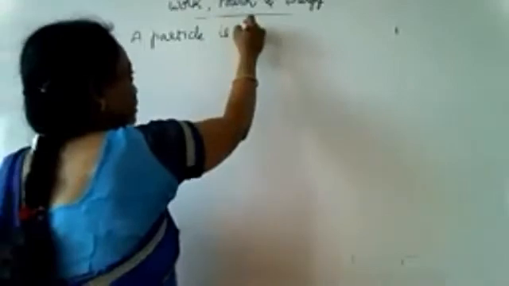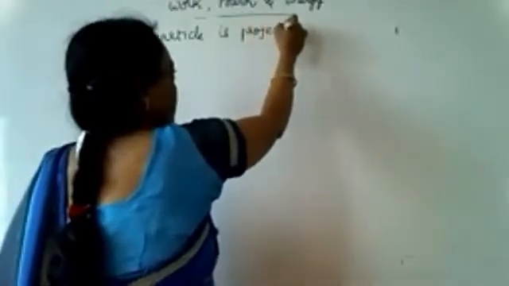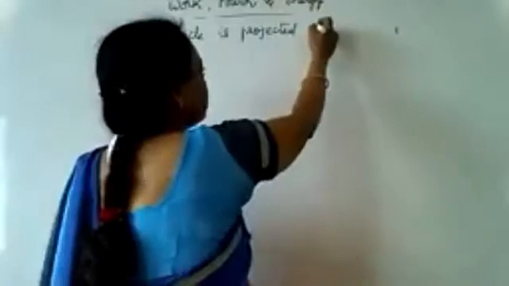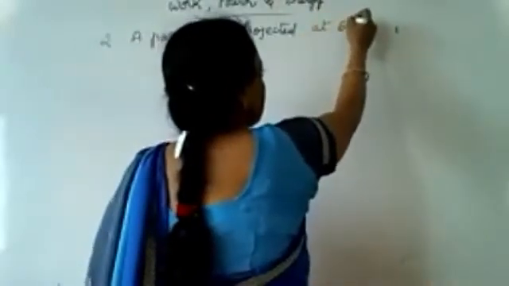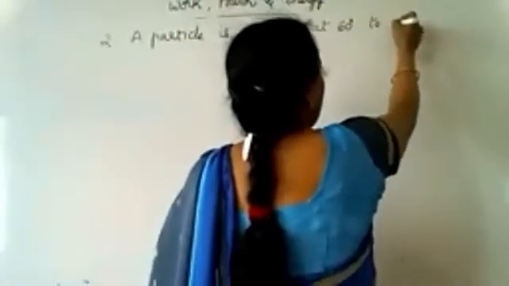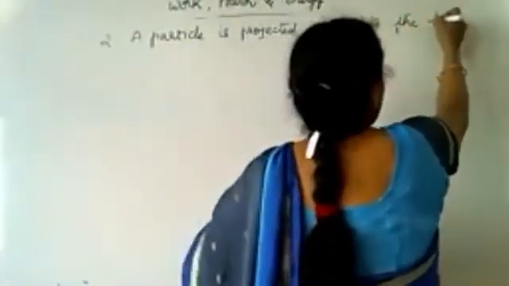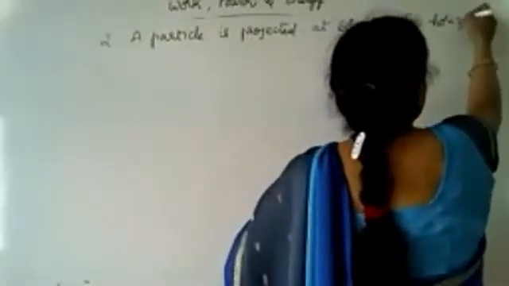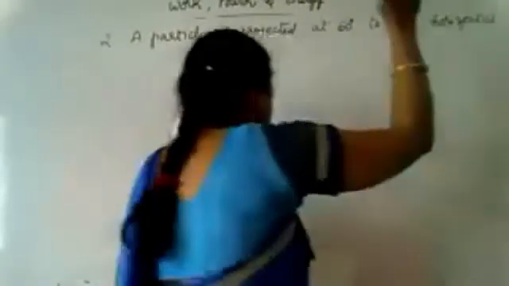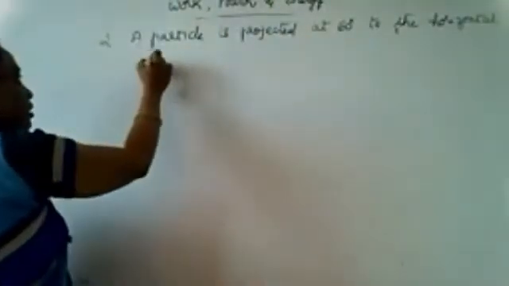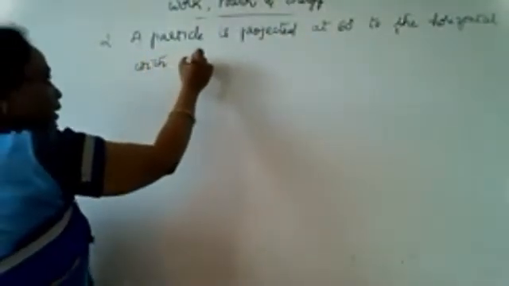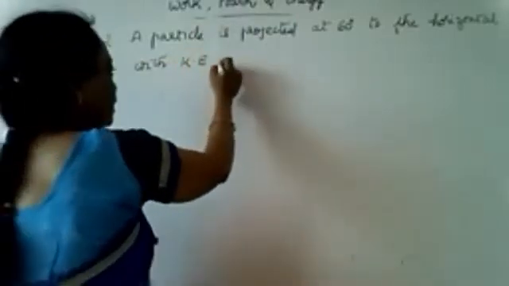Suppose a particle is projected at 60 degrees to the horizontal, with kinetic energy K.